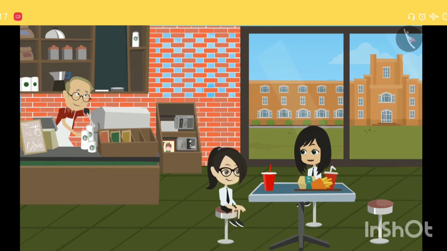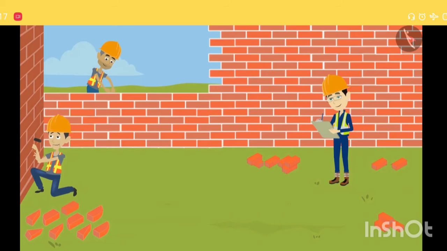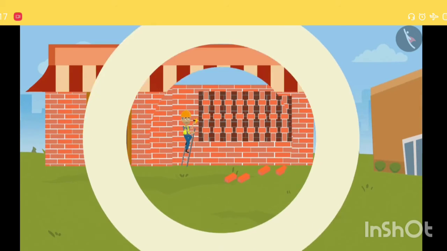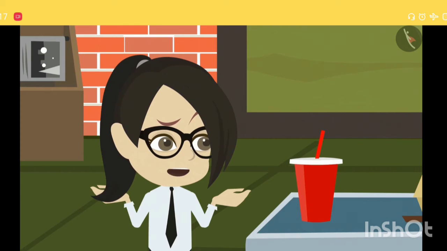Finally, we are sitting and eating in our school canteen. Yes, I can't tell you how happy I am. I am glad that we watched this canteen getting constructed. And we learnt about bricks as well, right? But how many bricks do you think are used to build this canteen?